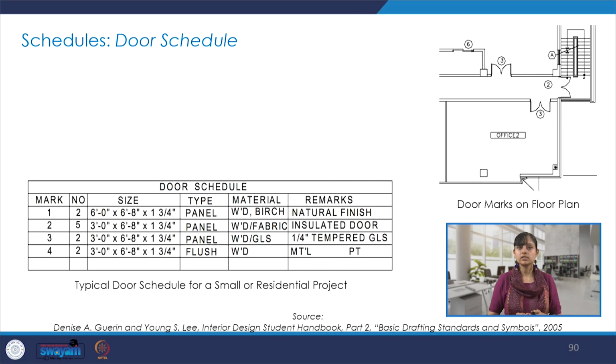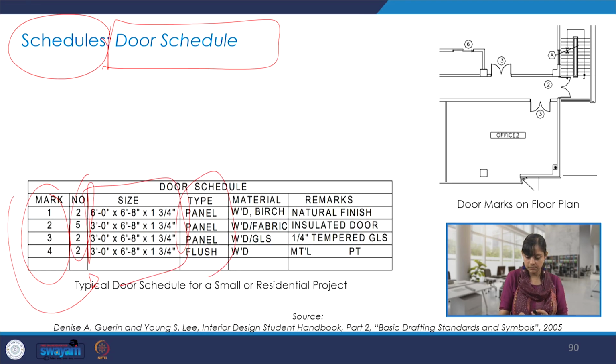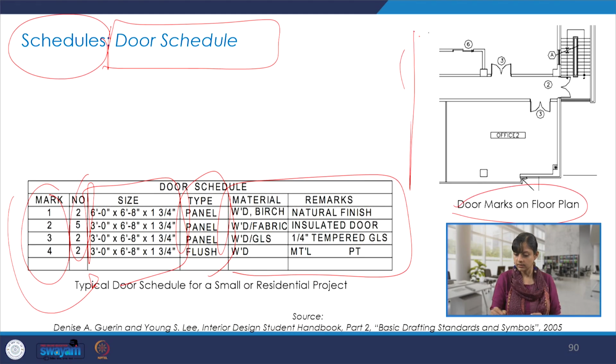We try to understand the importance of schedules when we talk about interior design or interior architecture projects. And when we talked about schedules, we saw door schedule, window schedule, and so on. So this is one example of the door schedule, and how the scheduling is done. We saw some of the examples of that. And of course, we mark it on the plan, and then we show these schedules here as additional details.